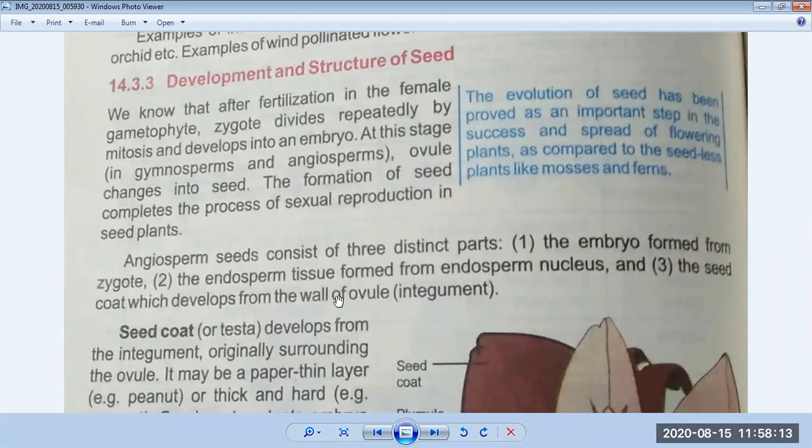Okay. So I will explain to you what these three parts are. First is the embryo formed from the zygote.